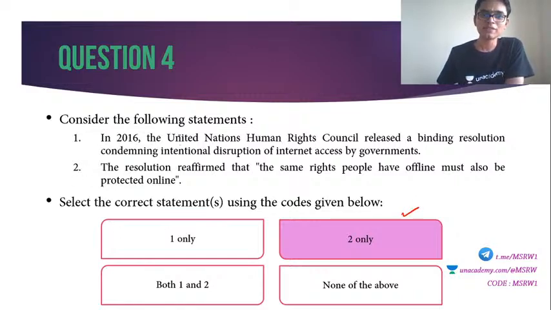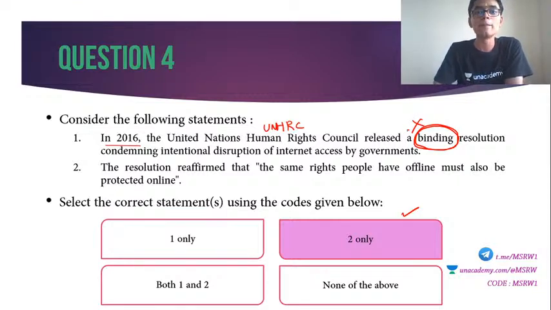Okay, so look at the first statement. In 2016, the United Nations Human Rights Council, UNHRC, a very important organization, please do look into it, released a binding resolution. That is the keyword there. It is not a binding resolution. There are no binding resolutions as far as internet access disruption by governments is concerned. It is a non-binding resolution.